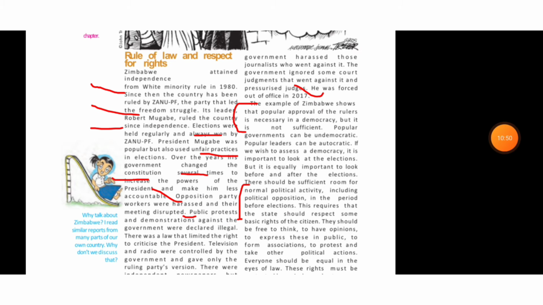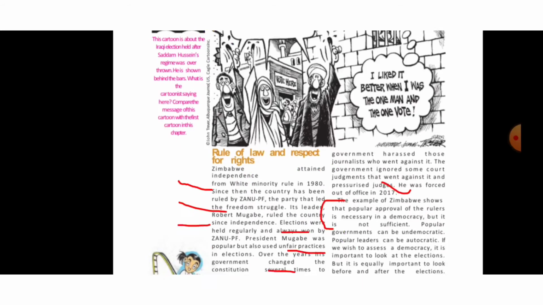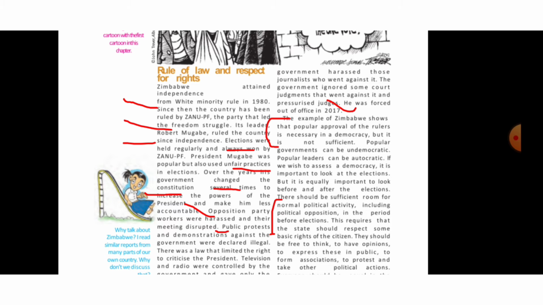So in this paragraph, we see the importance of rule of law and respect for rights in democracy. As it is written here, Zimbabwe attained independence from white minority rule in 1980. Since then, the country has been ruled by ZANU-PF, the party that led the freedom struggle. Its leader Robert Mugabe ruled the country since independence. Elections were held regularly and always won by ZANU-PF. President Mugabe was popular, but also used unfair practices in elections.